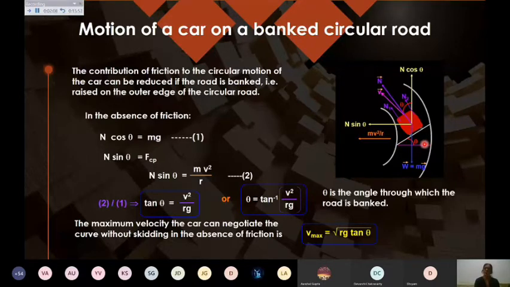But otherwise, our aim is again the same. We want to find the safe speed limit. Now for the safe speed limit, there are two cases we are discussing. First case, we are assuming that there is no friction. You will write it down. This is the first case. In the absence of friction, we are assuming there is no friction, or we are not considering the value of friction.